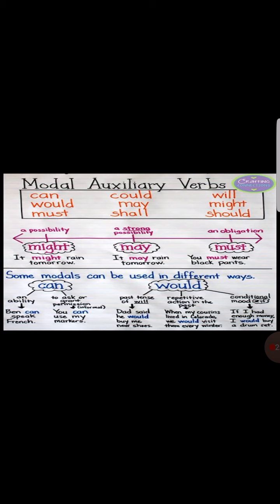Now the modal verb would. First, Dad said he would buy me new shoes. Now it's a probability. Then, when my cousins lived in Colorado, we would visit them every winter. Again, a probability is shown. If I had enough money, I would buy a drum set.